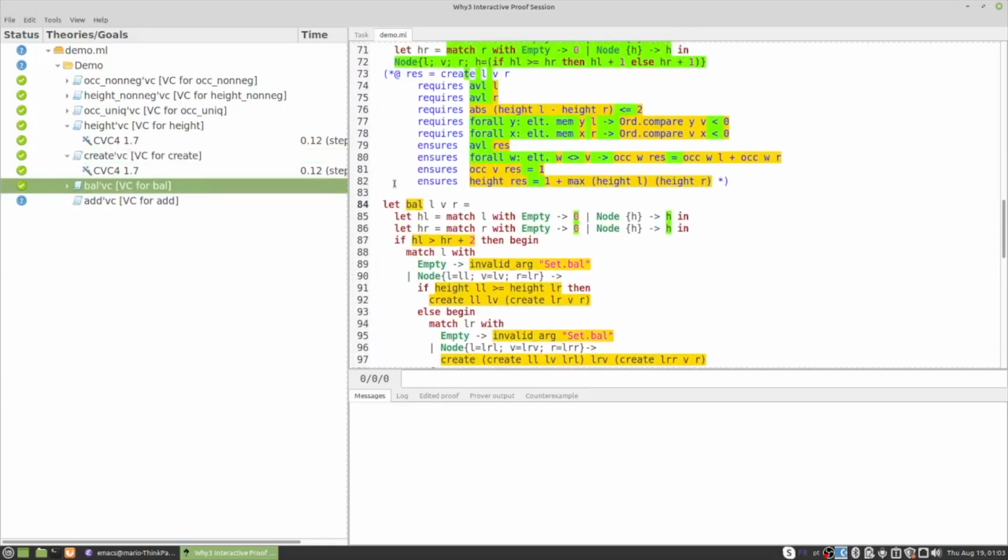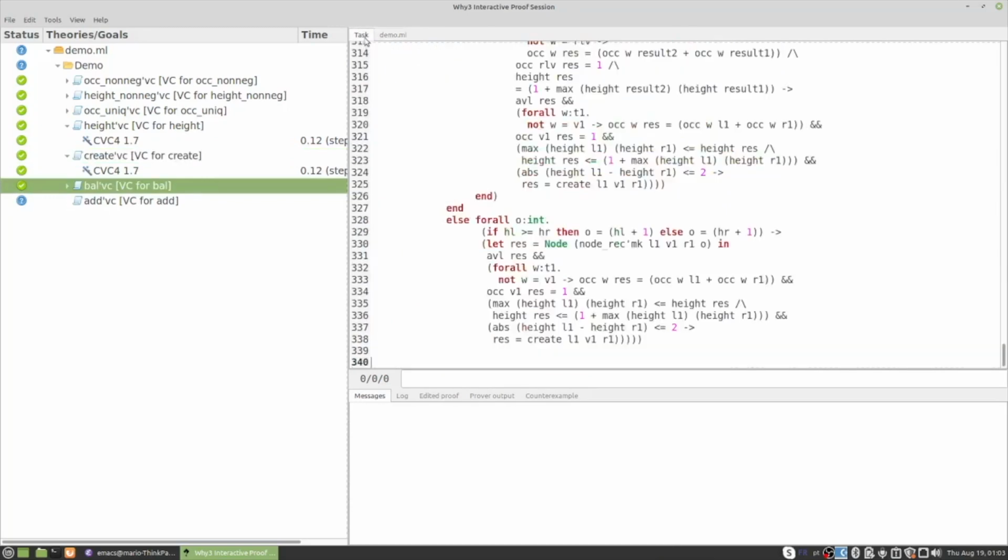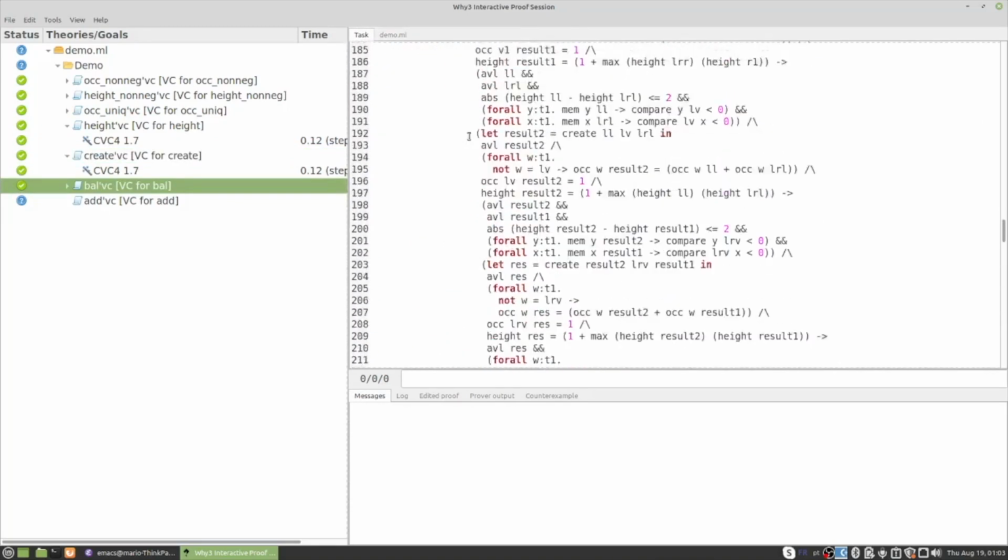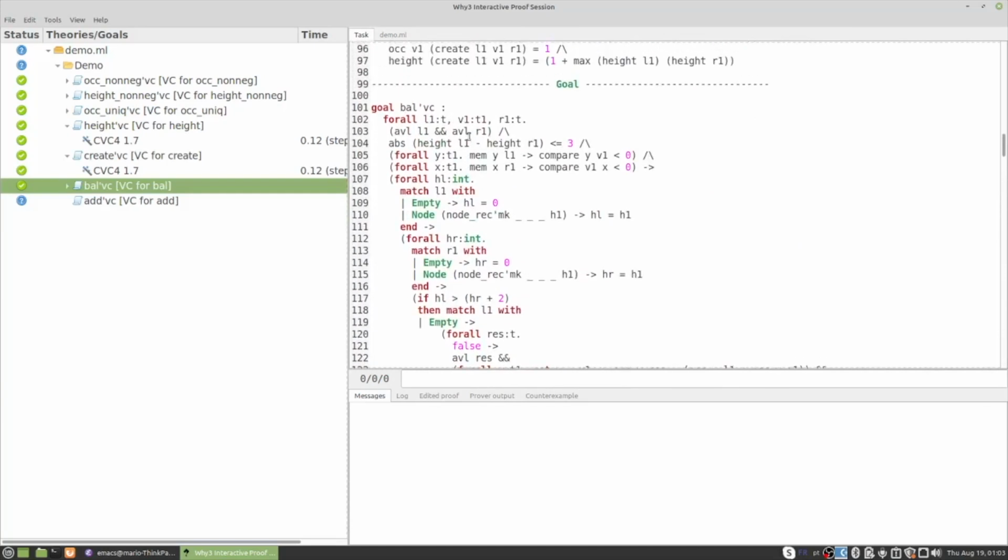All right, so now if I look into its task, I see a huge formula as the goal. And so it comes with no surprise that the proof of this function is much more difficult, so it does not fit into this live demo.